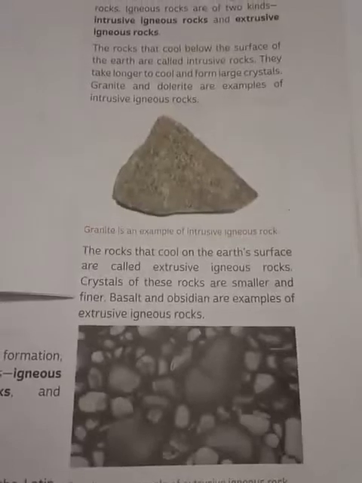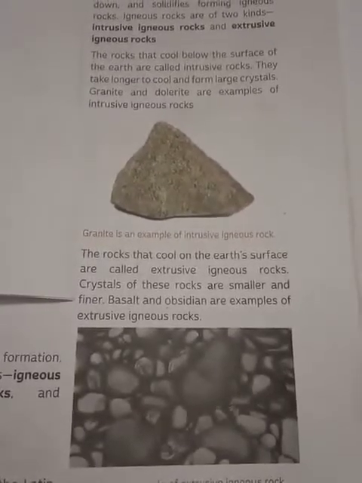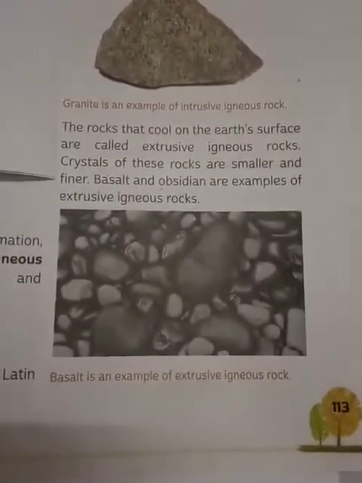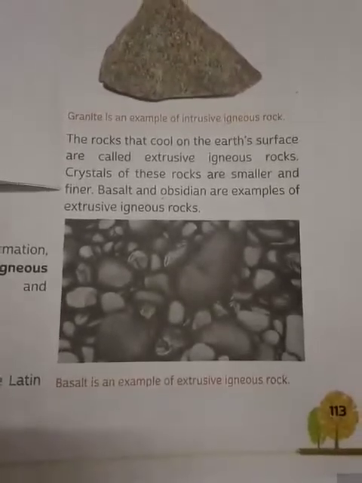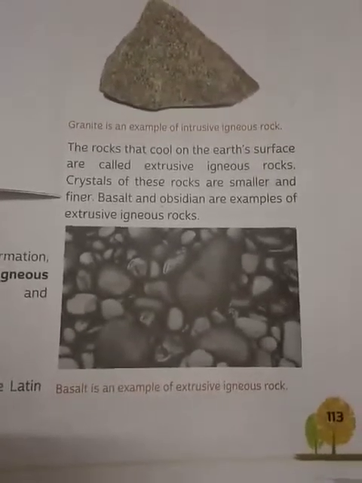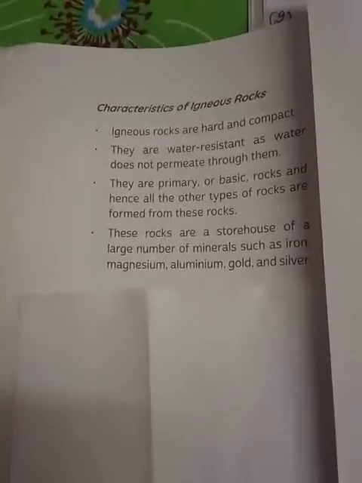For example, basalt and obsidian are examples of extrusive igneous rock. Basalt looks like this. So it's an example for which kind of rocks? Extrusive igneous rocks.